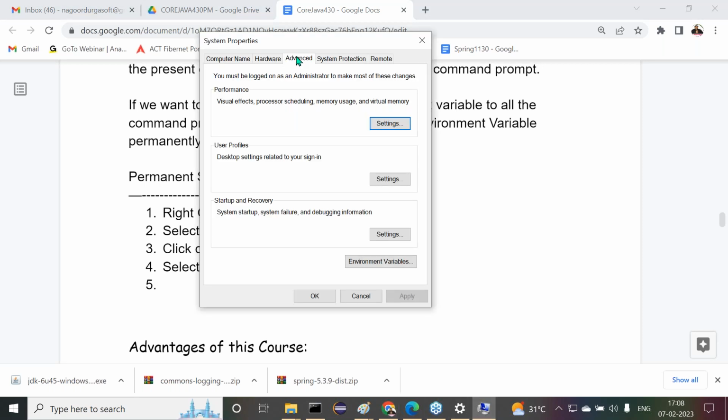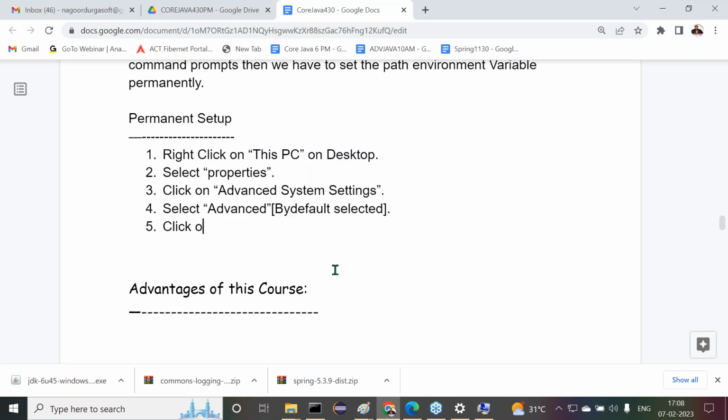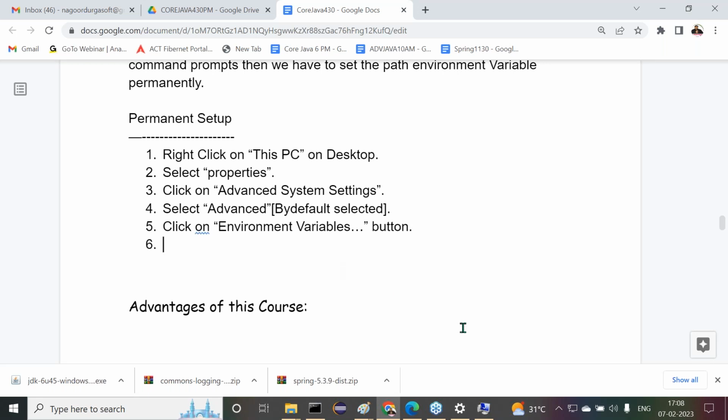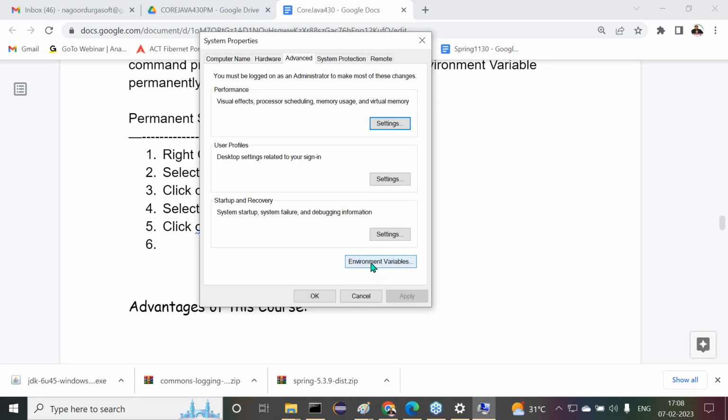The next one is what? After selecting this, click on which button here? The Environment Variables button. Click on the Environment Variables button. All right. Now click on the Environment Variables button. Okay, I'm going to click on this.